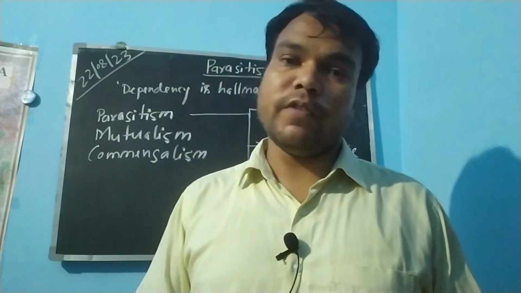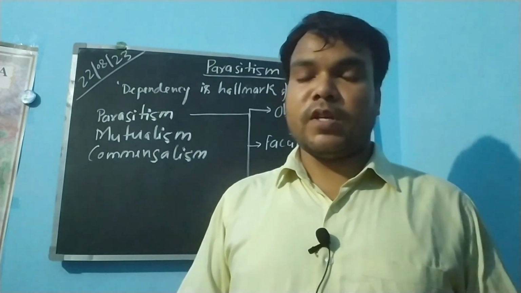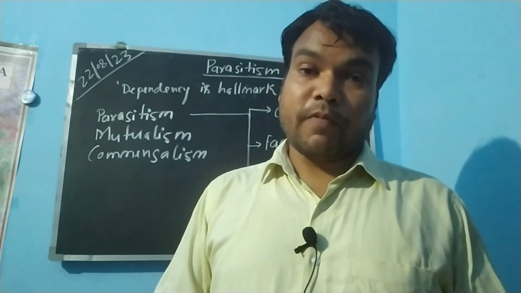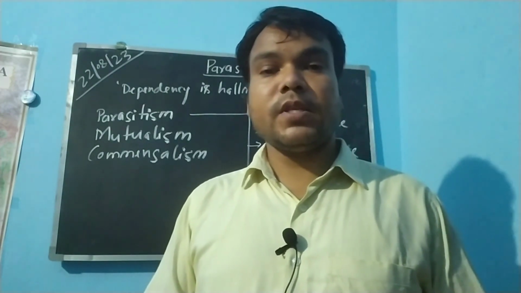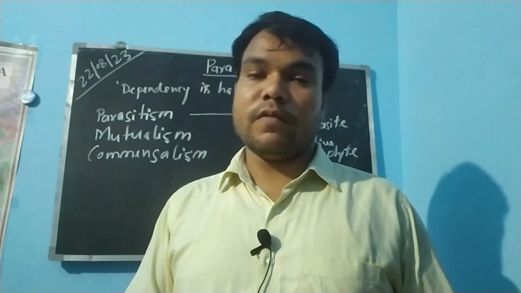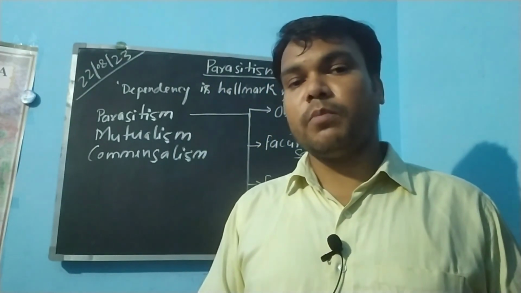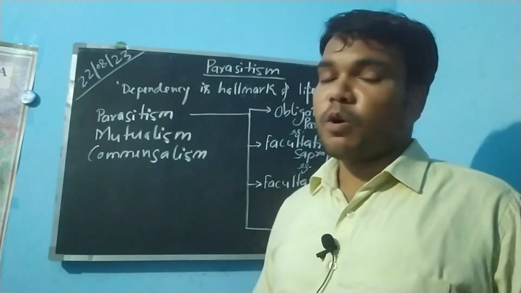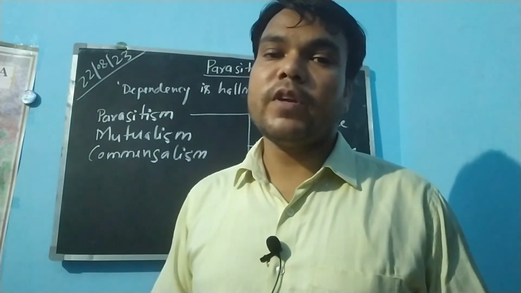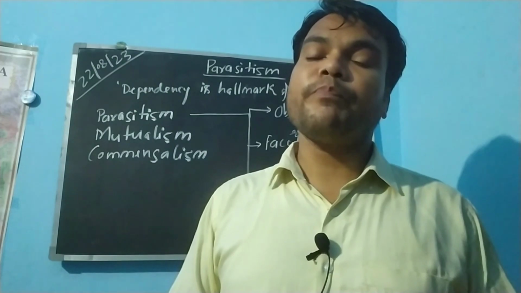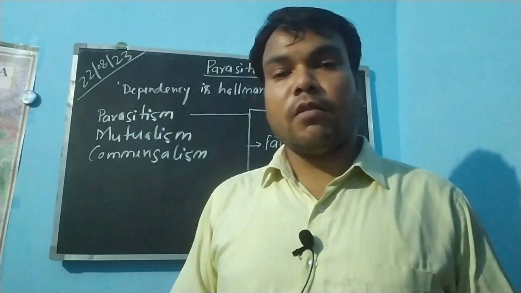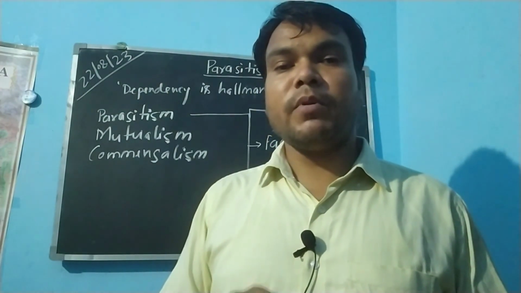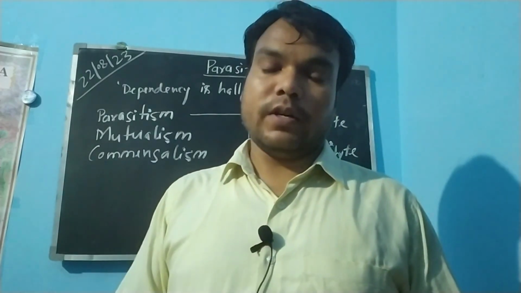For example, symbiosis, like Rhizobium species associating with pulse crops to form root nodules. The third is commensalism, in which one organism is benefited and the second is neither harmed nor benefited.